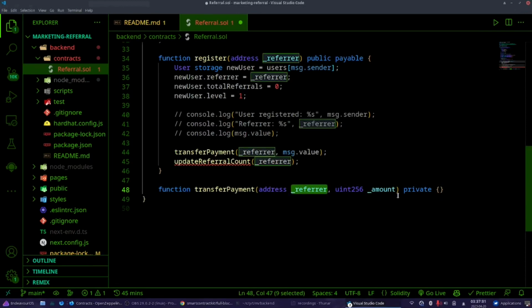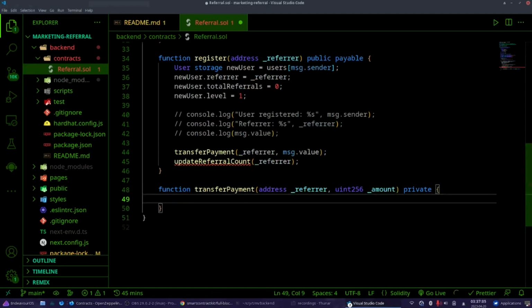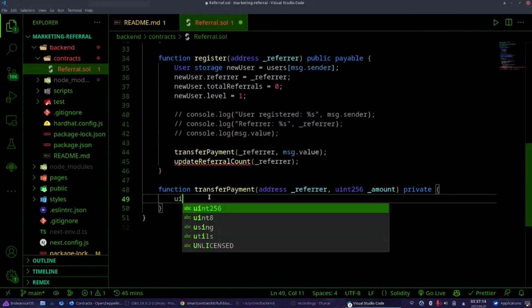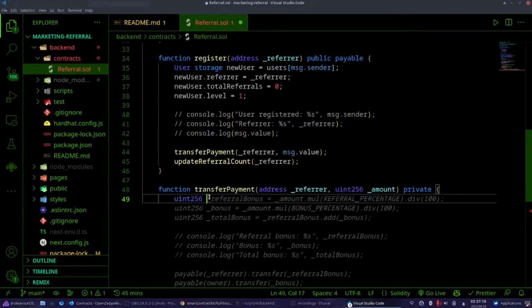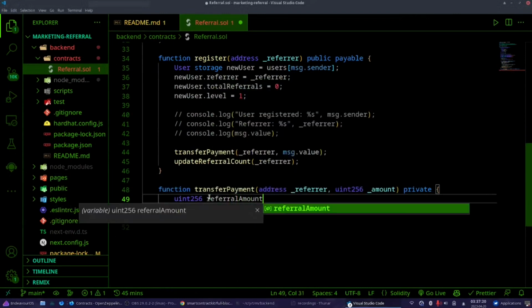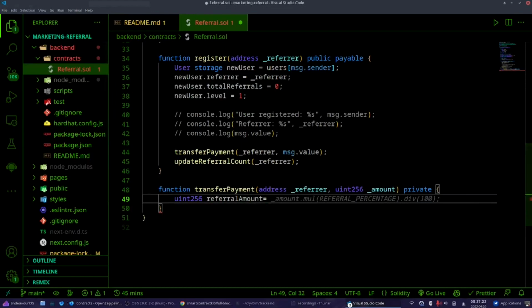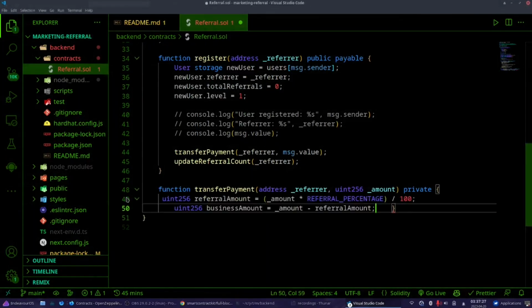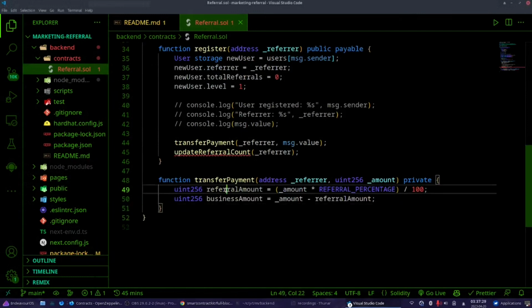Who referred whom, and how much money will be paid with this function at the moment. Now let me, here we have to do some stuff. The best way is to copy paste, I guess. Yeah, so I have this referral amount and business amount.